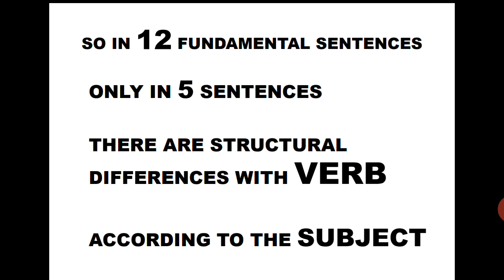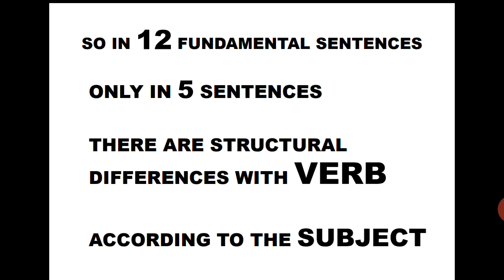This is what you should keep in mind. There are 12 sentences. And out of these 12 sentences, 2 sentences do not have helping verb. Other 10 sentences have helping verb. There is no change in 7 sentences with any other subject.